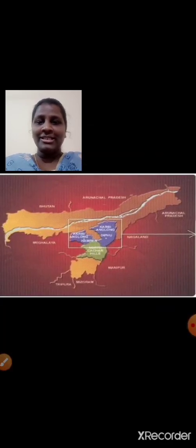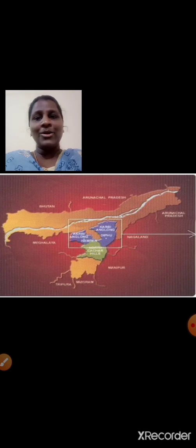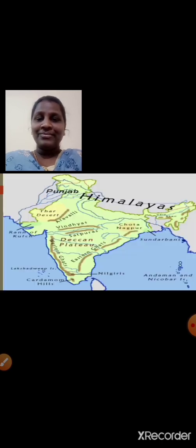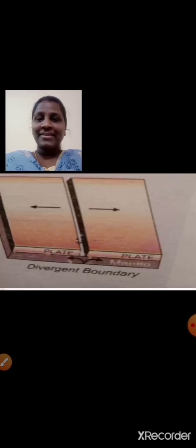Is that clear, students? Now you will ask how they got separated then. The answer, it is separated by a fault. Students, do you remember fault? I had explained you faulting. Have a look over here. Yes, the two plates moving away from each other.